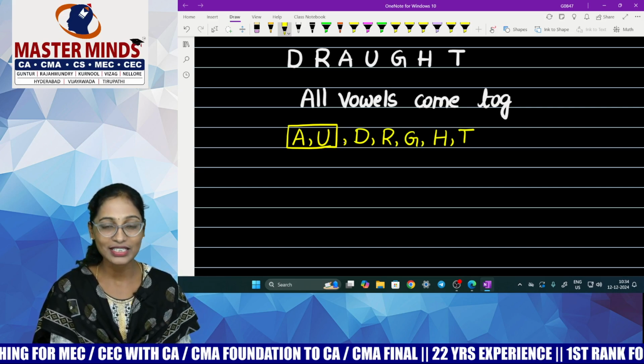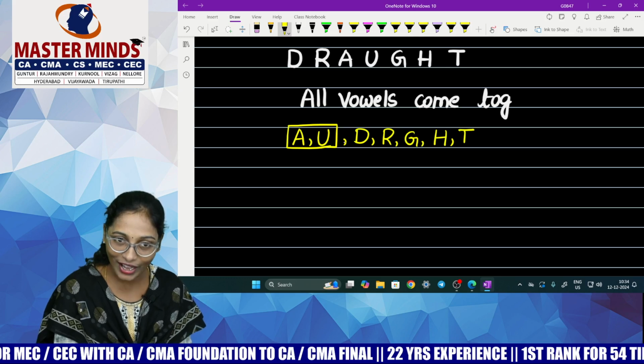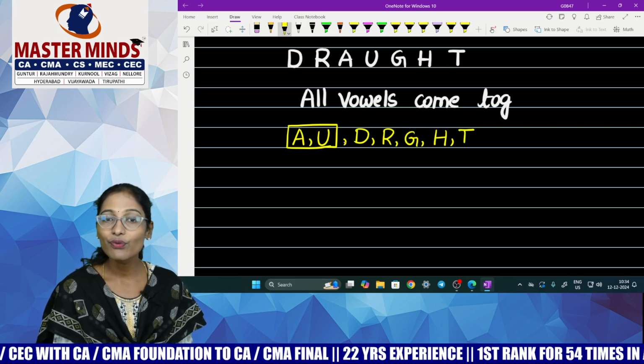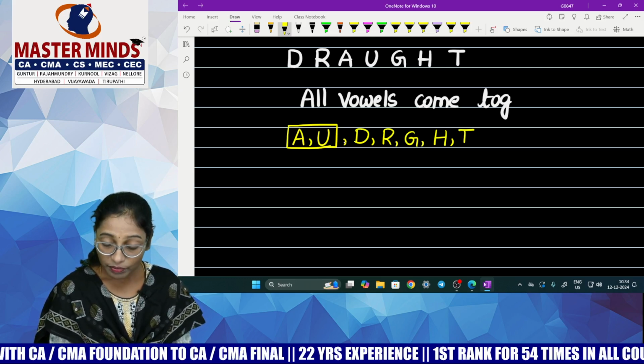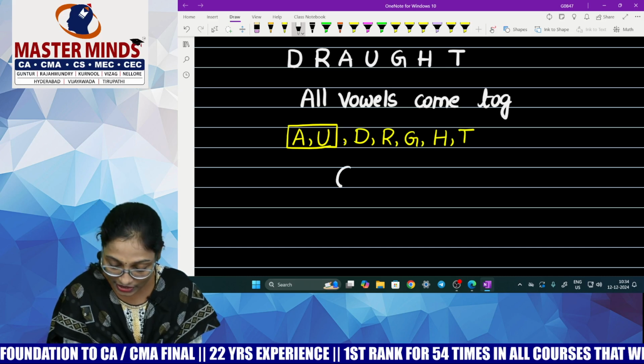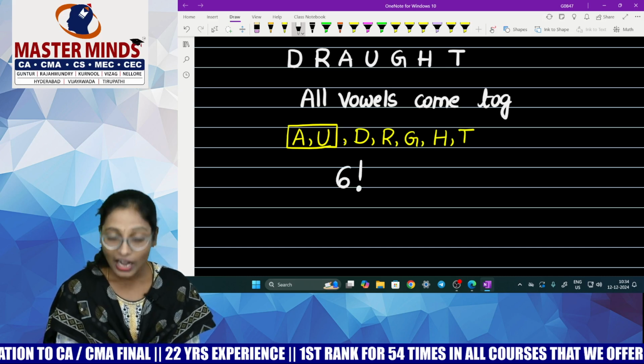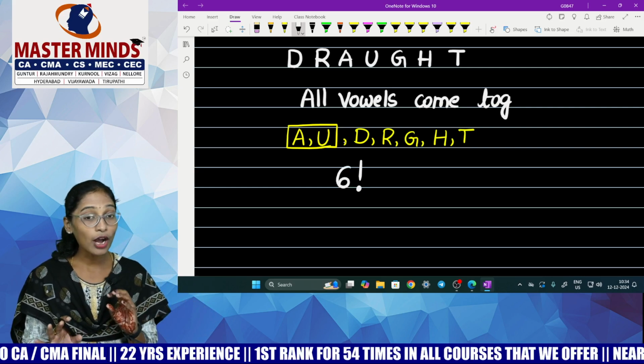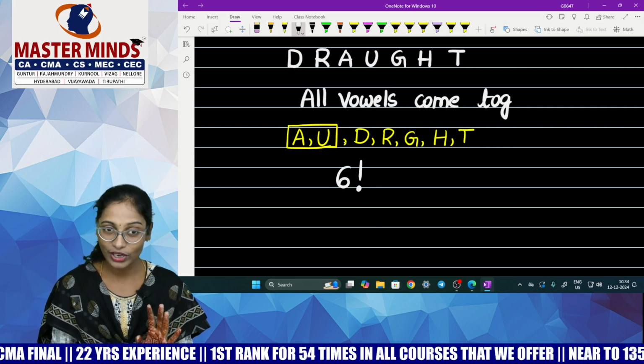D is a separate entity, R is a separate entity, G, H, T, all of them are separate units. Tell me how many units are there? 1, 2, 3, 4, 5, 6. So in how many ways can you arrange all these 6 members in a line? 6 factorial.